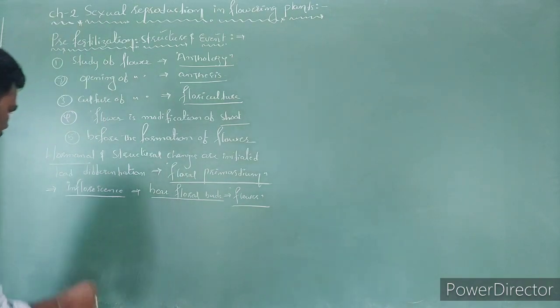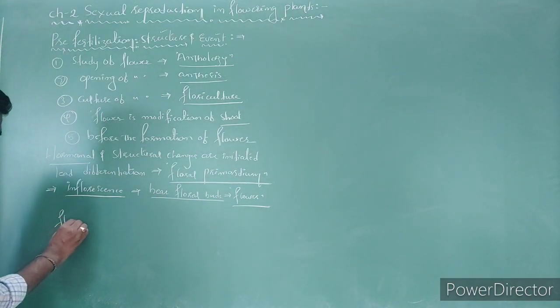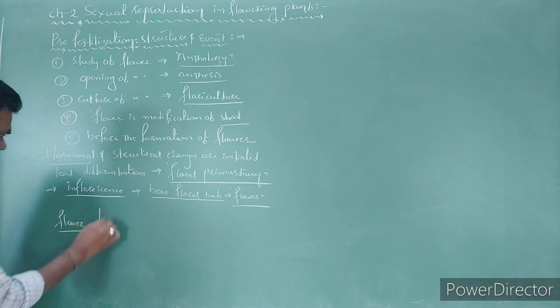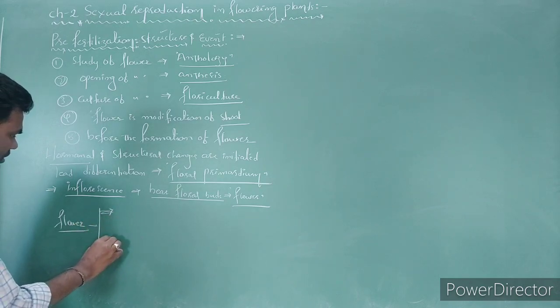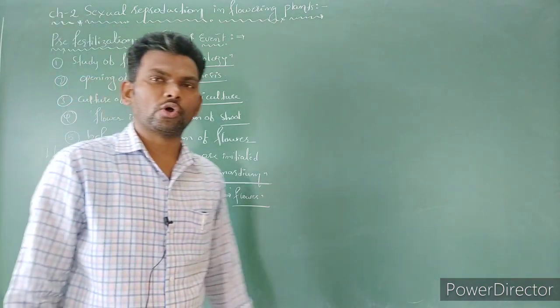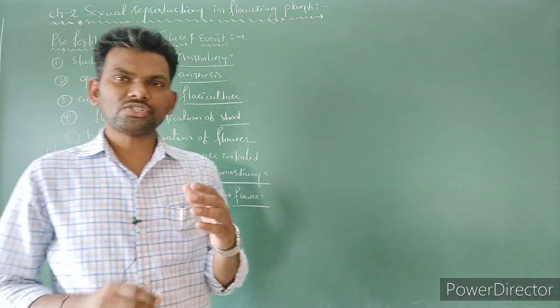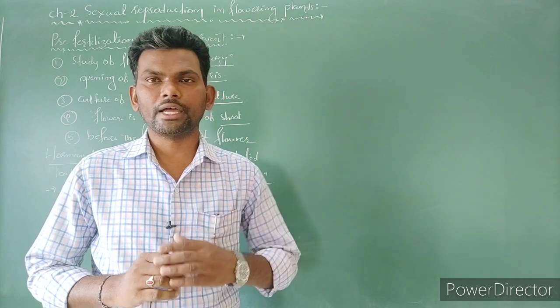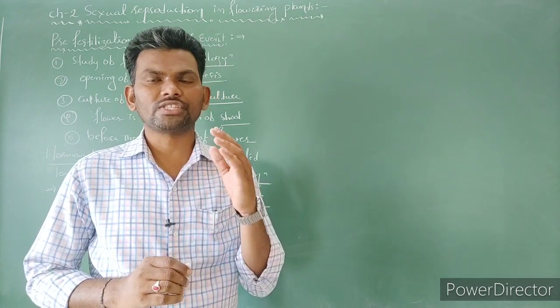In most cases, the parts of a flower can be divided into two types: essential organs and non-essential organs. Essential organs are androecium and gynoecium, which are involved in sexual reproduction.